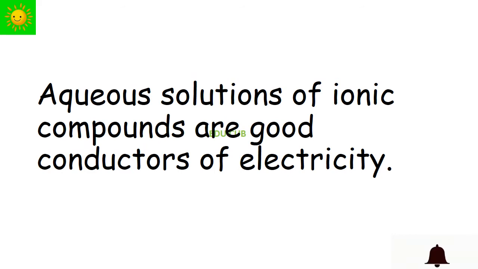Compounds such as sodium chloride and copper sulfate are known as ionic compounds. They exist in solid state. They are made up of oppositely charged ions formed by the relevant atoms. Although there are ions in solid ionic compounds, they cannot move freely. Hence, those compounds do not conduct electricity in the solid state. But if an ionic compound is dissolved in water to give an aqueous solution, the ions in it become mobile. Thus, aqueous solutions of ionic compounds are good conductors of electricity.